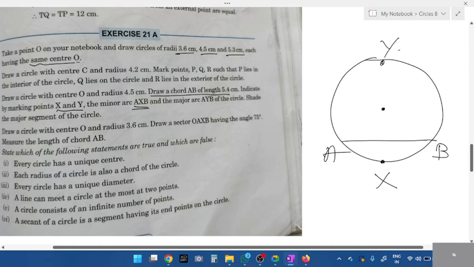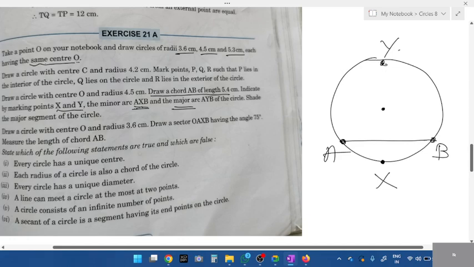What is AXB? Is it a major arc or minor arc? AXB is the minor arc. Can you see where I have marked the minor arc? This is a small arc, students. What about Y? Isn't AYB the major arc? That's the reason I marked Y there, major arc. This is how you have to mark. Just mark a point wherever you want, X and Y.